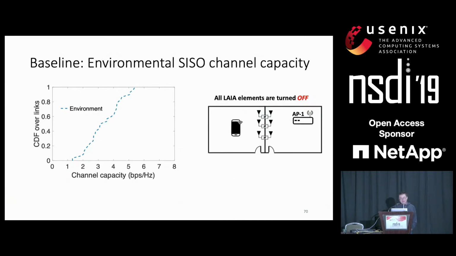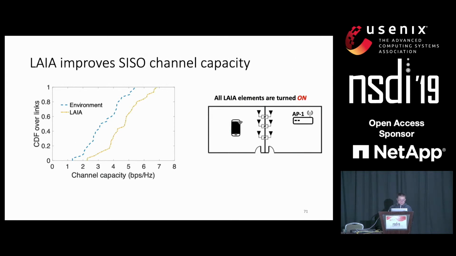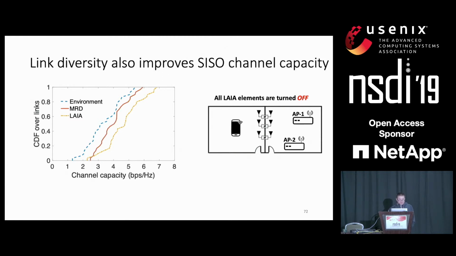And next, I will introduce our SISO channel capacity. In the first experiment, we turn off all the LAIA elements and measure the channel capacity of the environment channel. And then we turn on all the LAIA elements and measure the channel capacity. We can see a huge improvement. And next, we implement 2 transmitters in the environment and turn off all the LAIA elements, which is actually MRD. So the throughput of MRD is here.